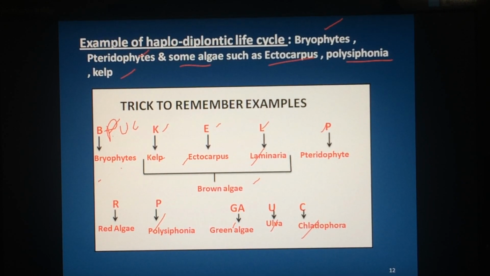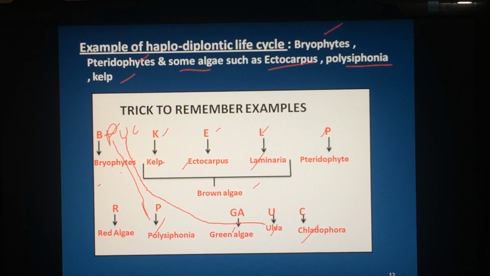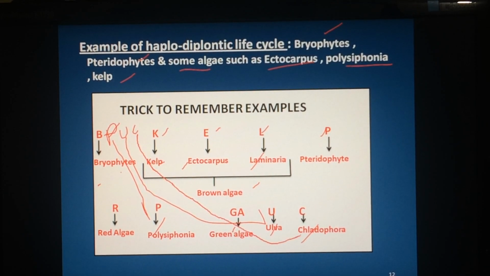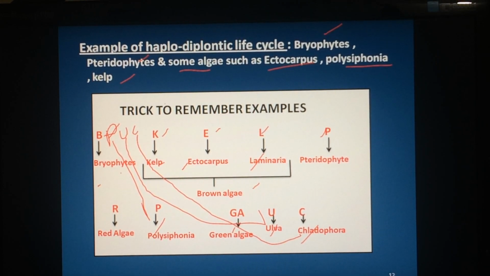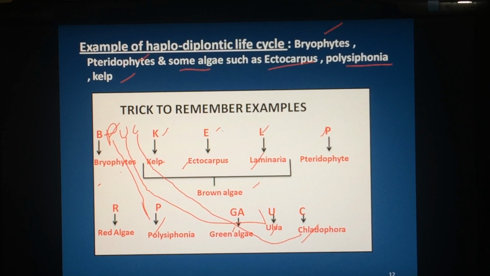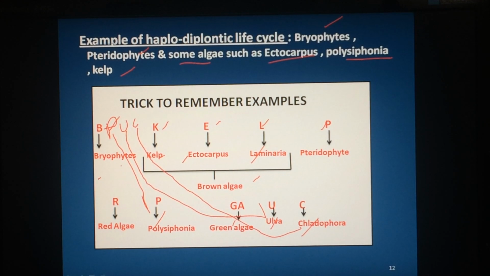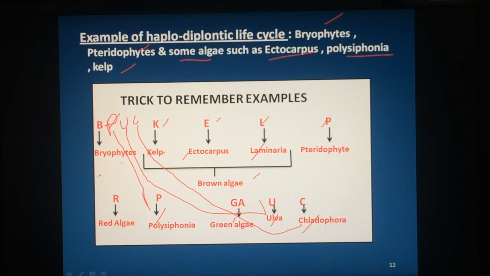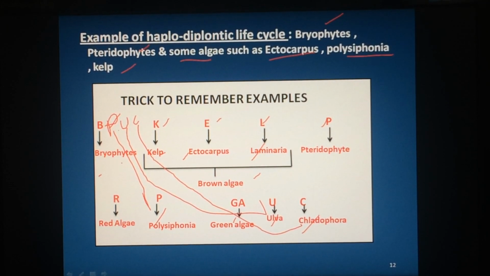B means bryophyte, P means Polysiphonia, U means Ulva, C means Cladophora, K kelp, E Ectocarpus, L laminaria, P pteridophytes. So you can remember like this: Bharat, please UC kelp. Bharat, please UC kelp. This is a very easy trick.